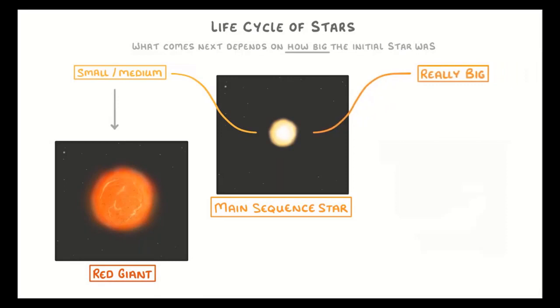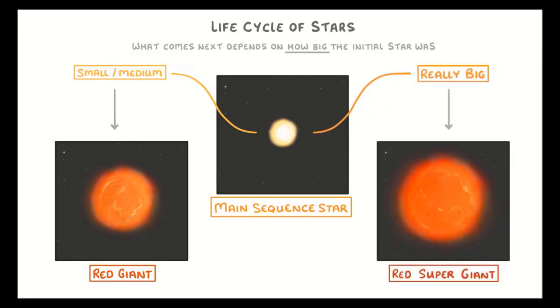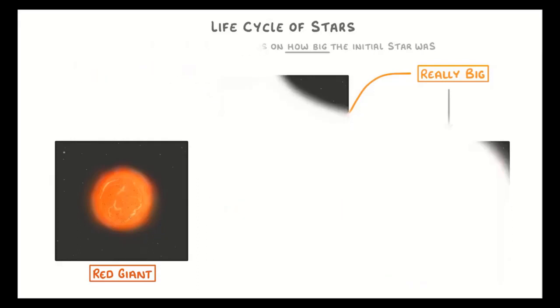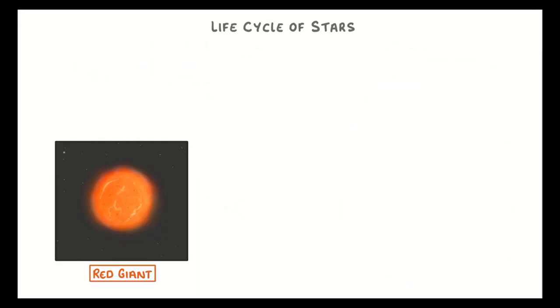The end stage of the small stars forms the red giant, and the end stage of the bigger stars forms the red supergiant. Now what happens to this red giant and the red supergiant? We will see one by one. First, the red giant. The red giant becomes unstable.